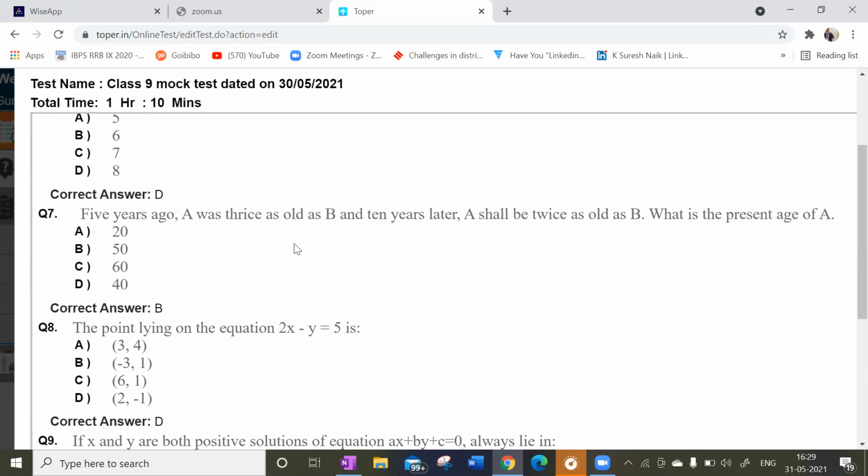Me, Piyush. Me, Harini, sir. 1 second. Very good. See here, 5 years ago means 5 years back, A was thrice as old as B. 10 years later, after 10 years, A will be twice as old as B. So what is the percentage of A?